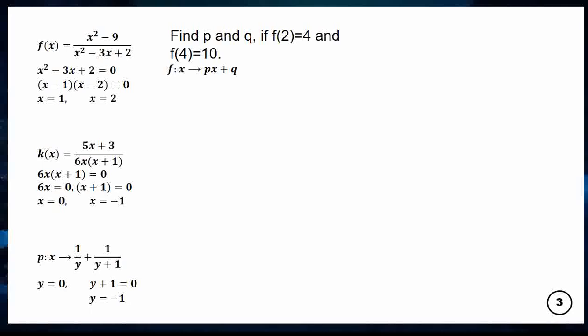Now there's also another style of question. Find p and q if f of 2 is equal to 4 and f of 4 is equal to 10.